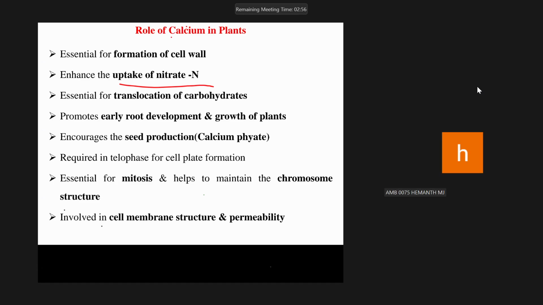Paddy, sir. Very good, keep it up. To increase the nutrient use efficiency, the nitrogen use efficiency of any crop, there should be a proper supply of calcium. Then only will a greater amount of nitrate be taken up by the crop.